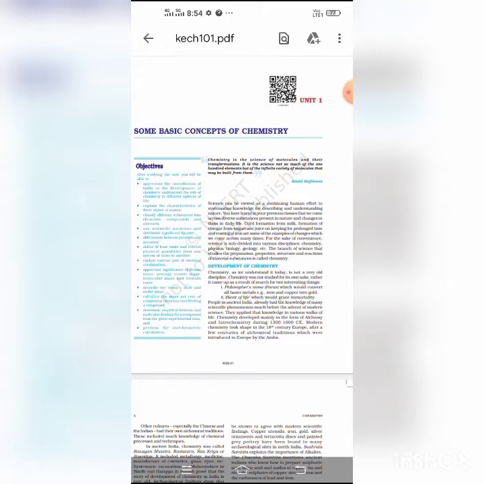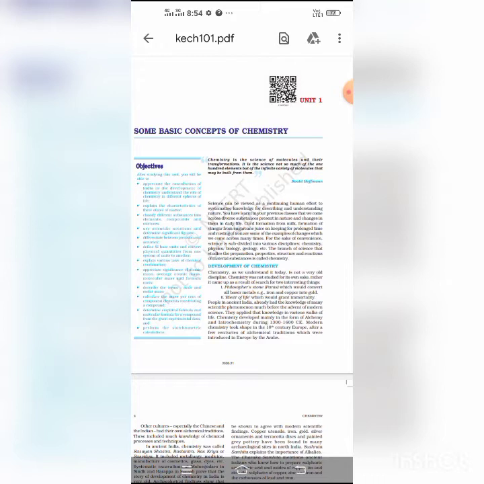A pure substance is recognized by its properties. For example, gold by its yellow color, and it is also malleable. Bromine gas by its brown color, and iodine by its violet color. Okay. So pure substances are those which are made up of only one kind of particles. It may be atoms or molecules. Okay students.